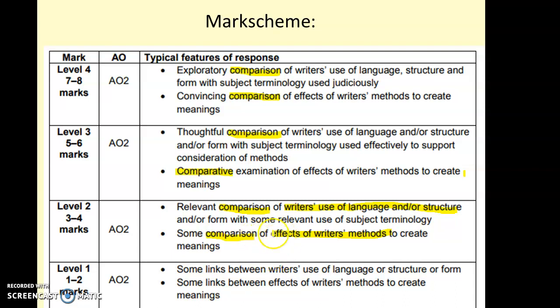Apart from that, we know it's about the effect of what the writer's done. And to pick up more marks, we're going to be thinking about going into more detail. So we might examine those effects when we're getting up here, and then we're exploring those effects when we're getting up here. So I'll talk about those layers of meaning and what the difference might look like between these level 2, 3 and 4 answers. Or we're thinking in terms of grades, well, maybe around here we're getting our grade 4, grade 6, 7 and up to grade 8, 9.